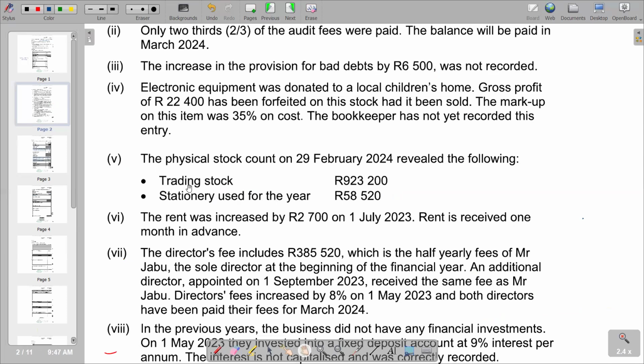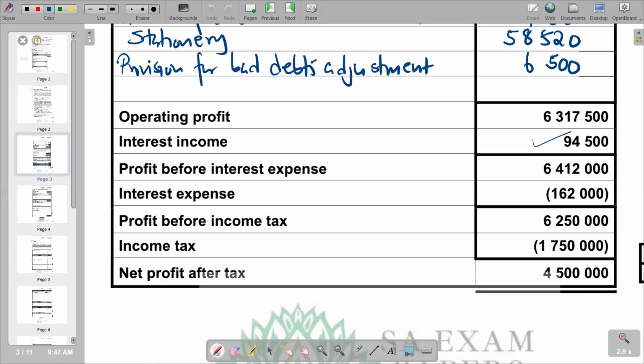So already we have our information about trading stock. We are given that trading stock is 923,200, and also we have stationery. But the figure that we have for stationery is for stationery that was used. So to find the one that was remaining at the end of the period, which is going to be our stock, we subtract.